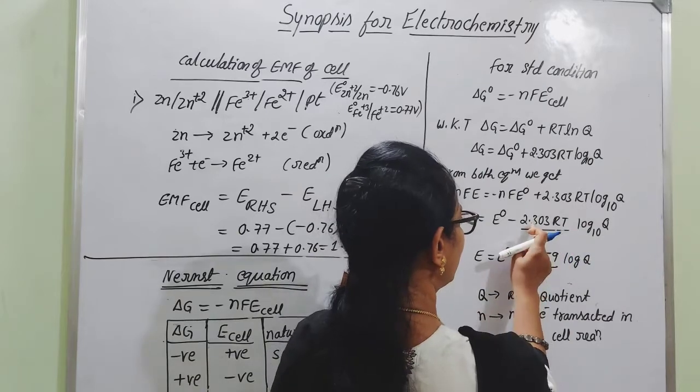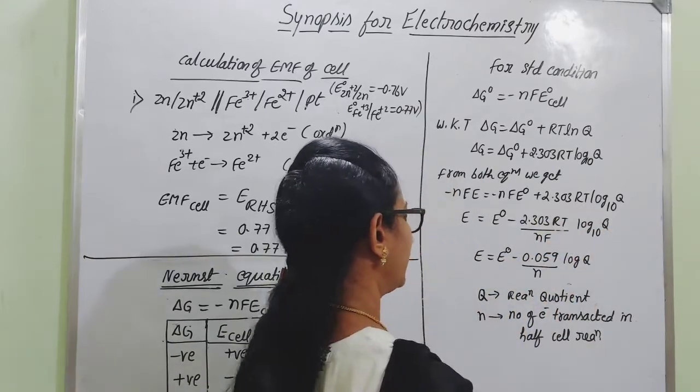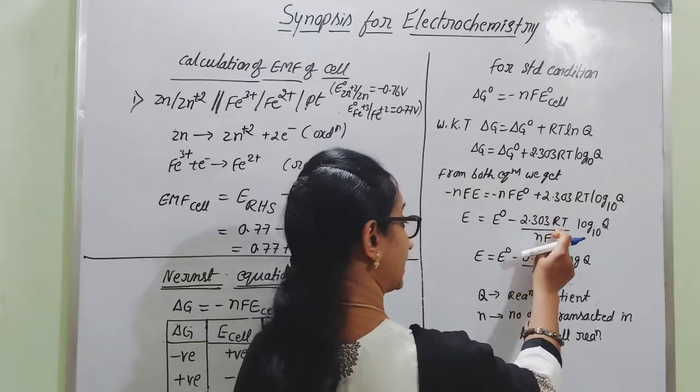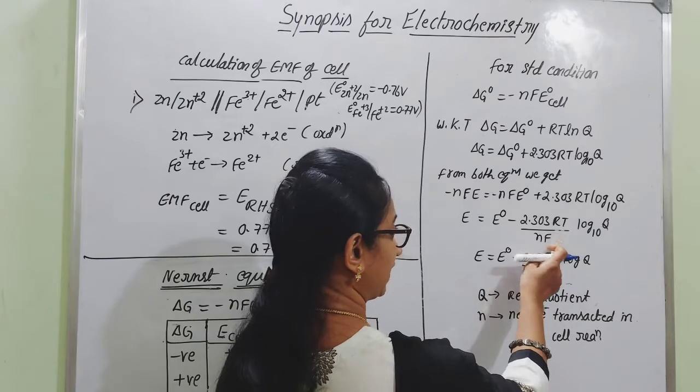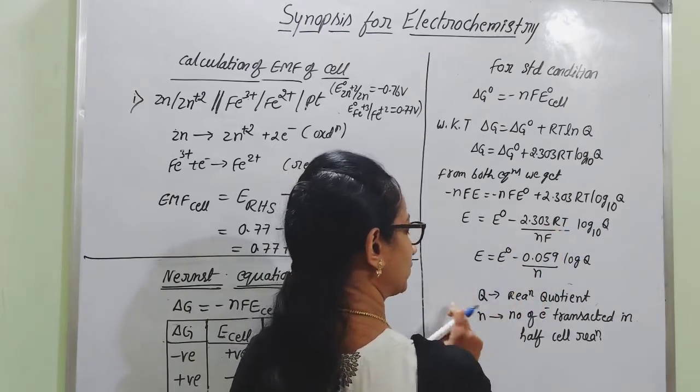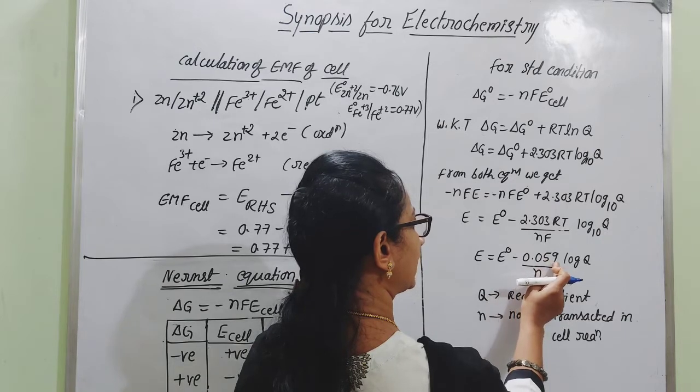Hence you will get 2.303 RT by NF log base 10 Q. As you know, by substituting the values of standard temperature, the R value, and Faraday's 96,500 coulombs, you will get the constant value 0.059.